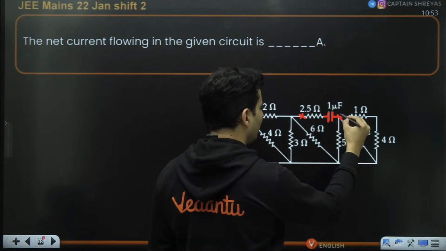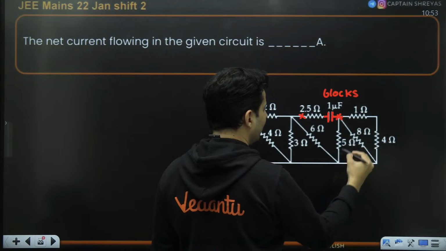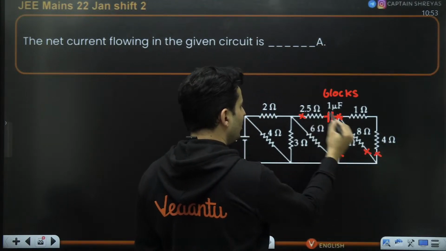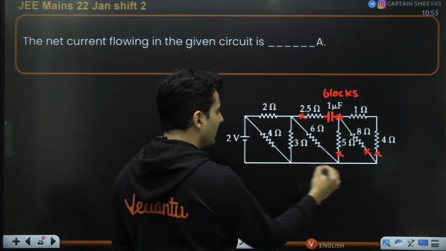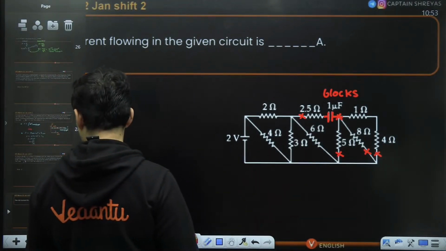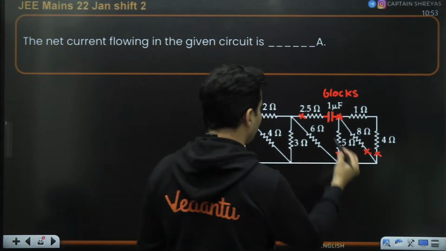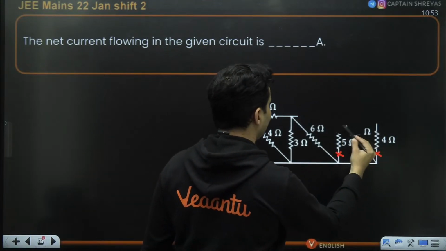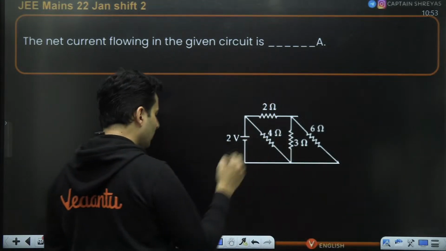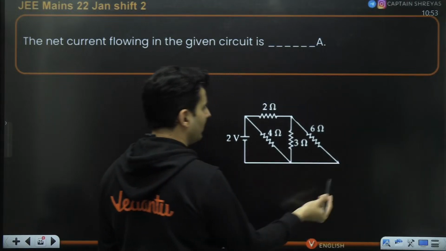So no current will go over here. It blocks that current. If it blocks that current, this is also useless, this is also useless, this is also useless. No current can go here. So the useful part is only this much. The other parts are pretty much completely waste, so might as well not even consider them. Now this is your simplified diagram. Now solving this is much better.